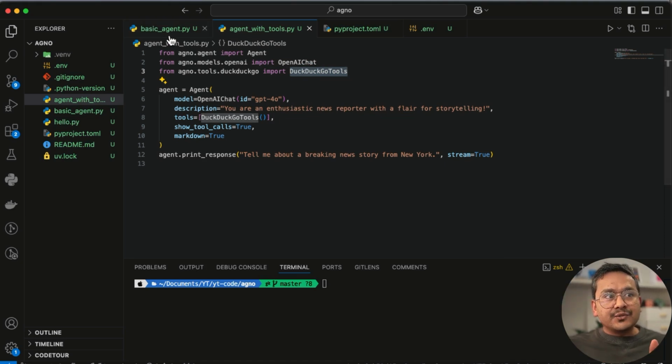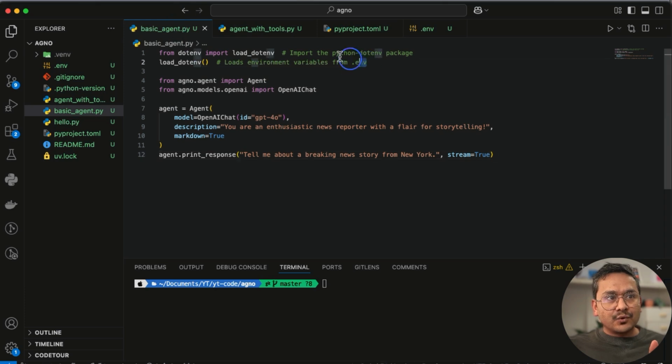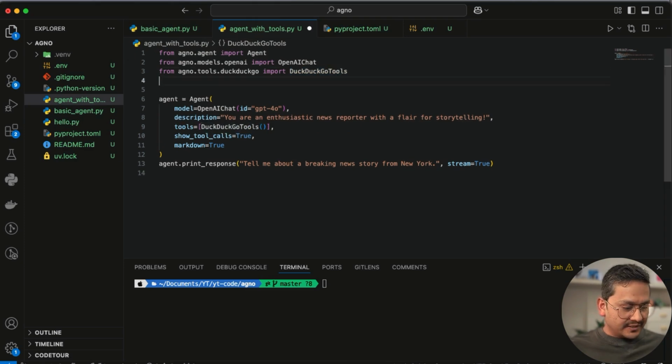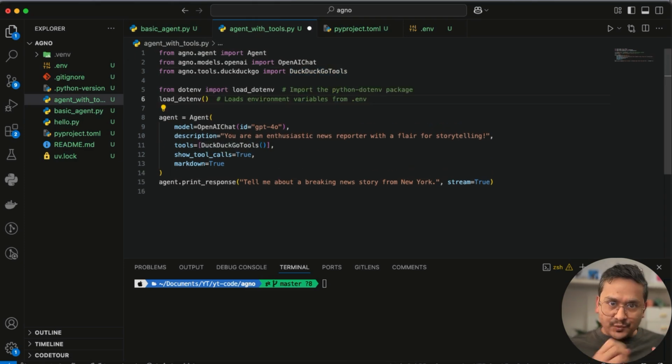One thing we need to do now is go back and load these two things. I'll copy this and go here. We are importing the environment variables, and now we are creating the agent again. Agent model, same as before. Description, same as before. Tools, and now we are using the DuckDuckGo tools, and we are saying show tool calls equals true, markdown equals true, and tell me about a breaking news story from New York.